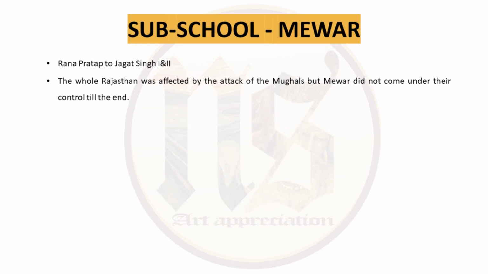Now we come to the sub-school Mewad. The rulers can be categorized from Maharana Pratap to Jagat Singh 1 and 2. The whole Rajasthan was affected by the attacks of the Mughals, but Mewad came under their control very late. You must have heard the stories of Maharana Pratap and rulers of Rajasthan who were very brave and fought against the Mughals with a lot of bravery.